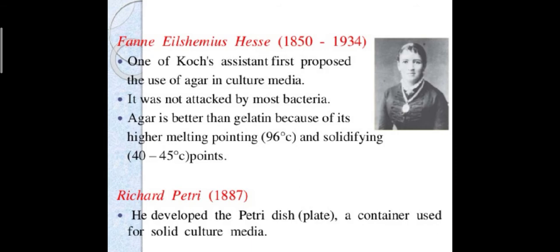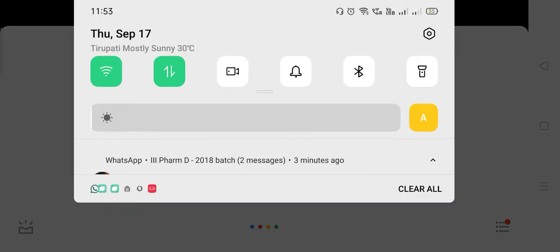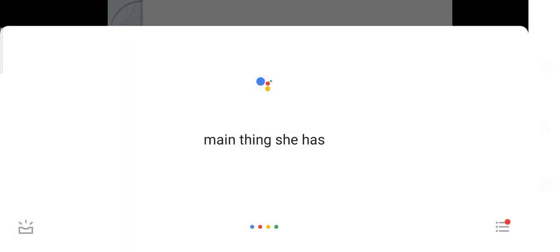Okay, instead of gelatin, we can use agar in culture media for bacterial growth. Why? Because agar is not attacked by most bacteria. So agar is better than gelatin because of its high melting point and solidifying property. This is the main thing she developed.